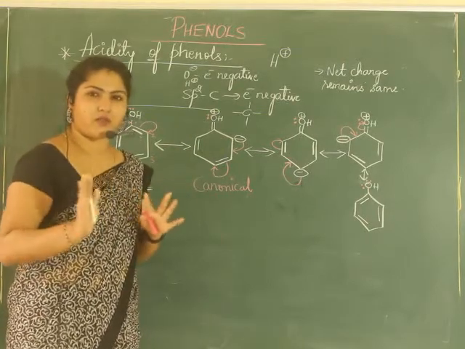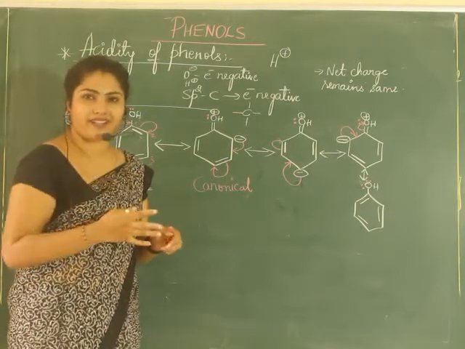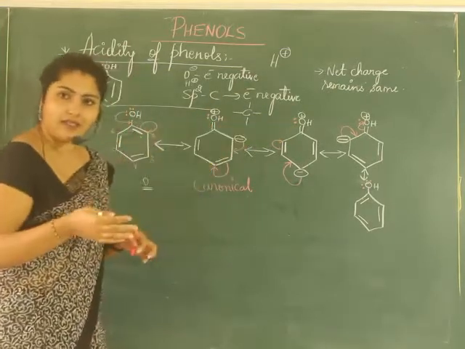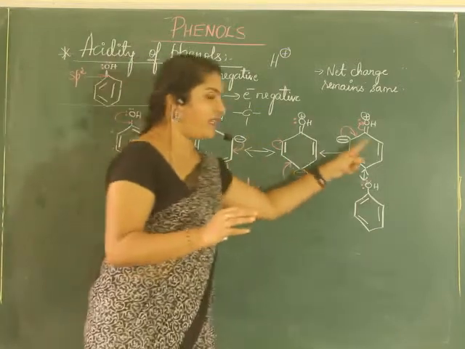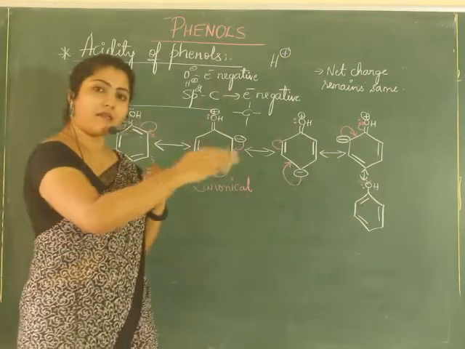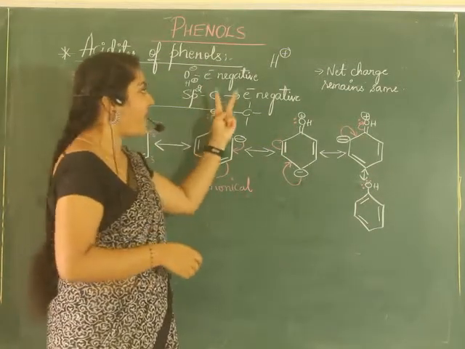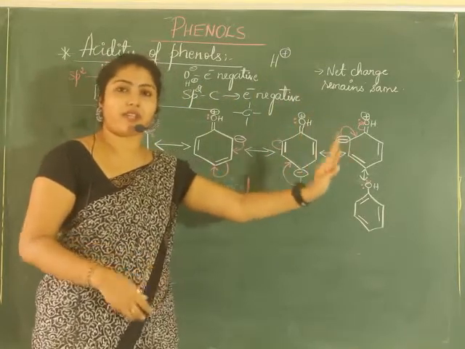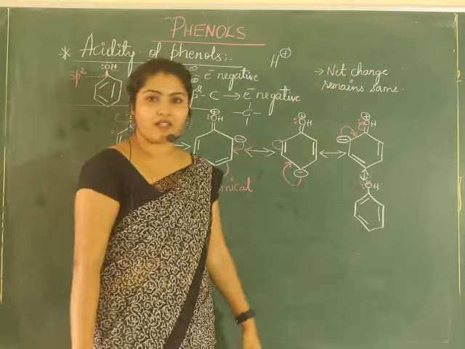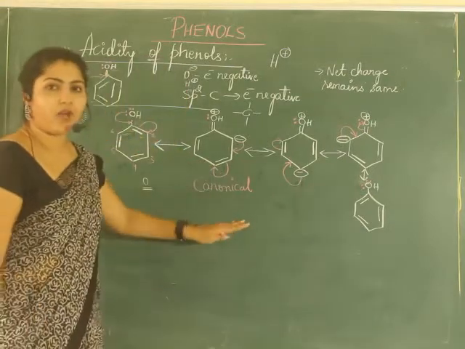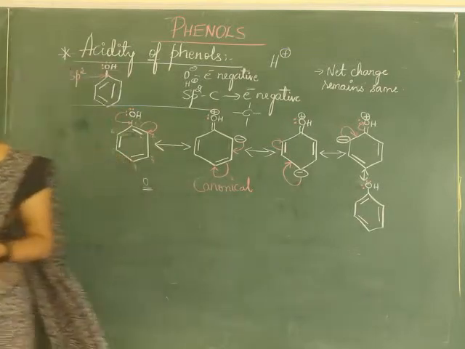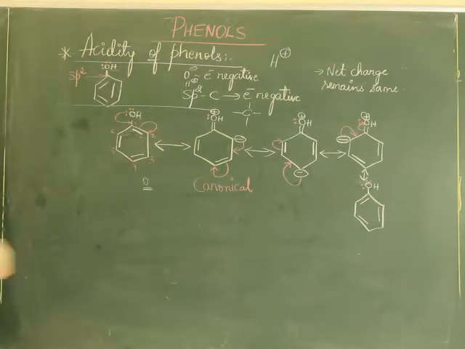However, positive repel, so I don't want to attract it anymore. So it can be removed easily. That means H plus ions can be donated, because of which it can show acidic nature. Clear?